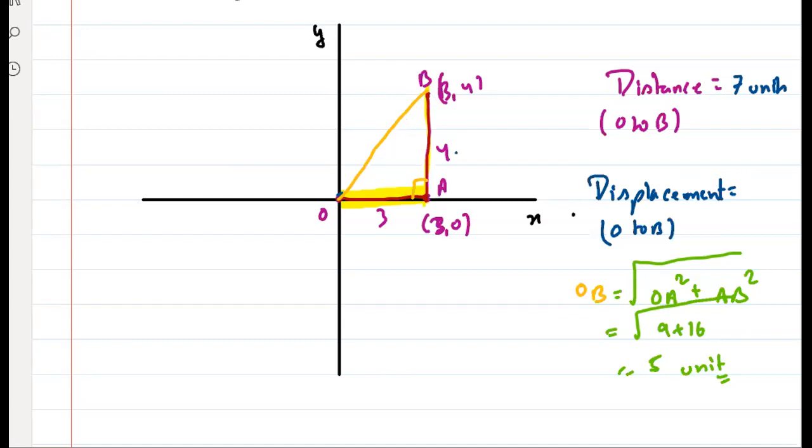Now, if you see this, the direction is fixed. This is the angle, right? So direction is fixed. The direction is always from O to B. Yes or no, right? Okay. So I can say that this is your displacement and the direction is fixed, and this is a vector quantity. Clear? Everyone is clear till this concept? Yes sir. Clear, sir.